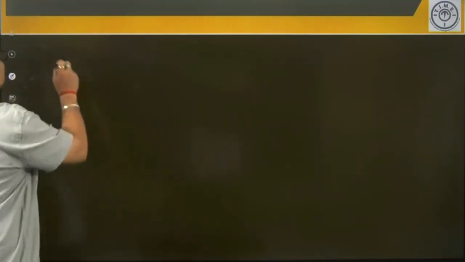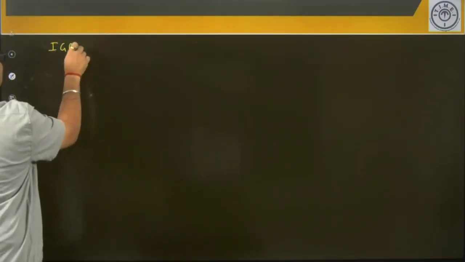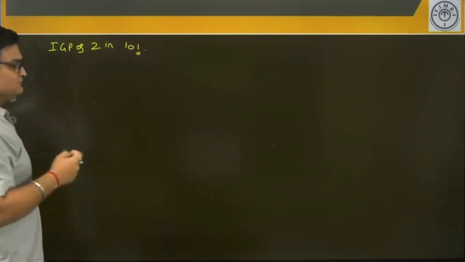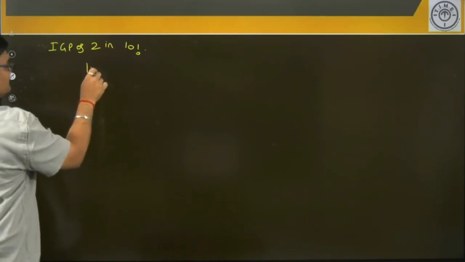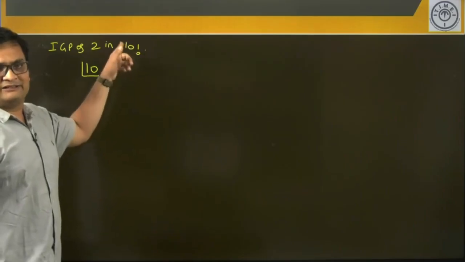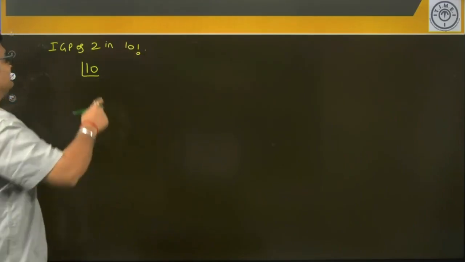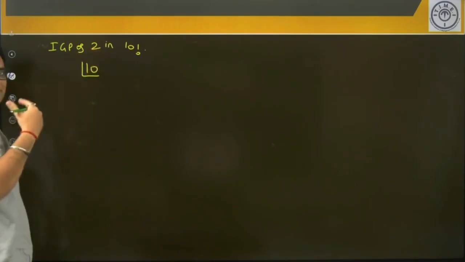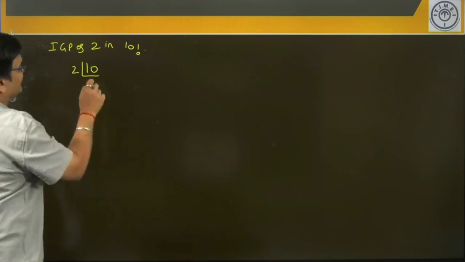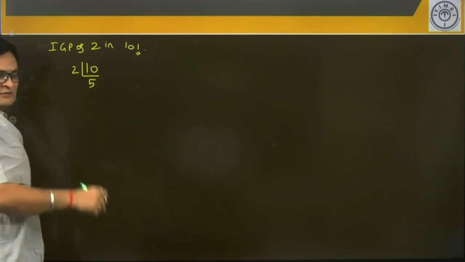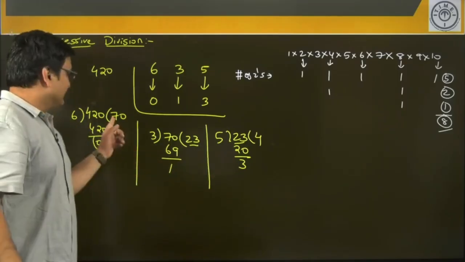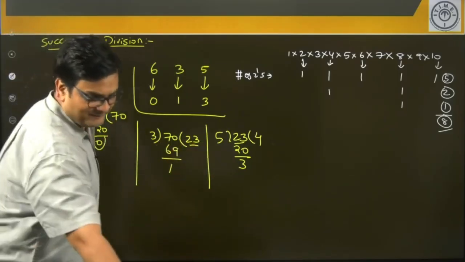Observe, I want to find IGP of 2 in 10 factorial. So what I suggest here is, please note, go on dividing 10, the 10 factorial 10, successively by the required number of which the IGP is to be calculated. So divide it by 2 successively. 2 will go 5 times. Ignore the remainder, because in successive division, we don't pay attention to the remainder. We only take the quotient in the next step, and the quotient in the next step.